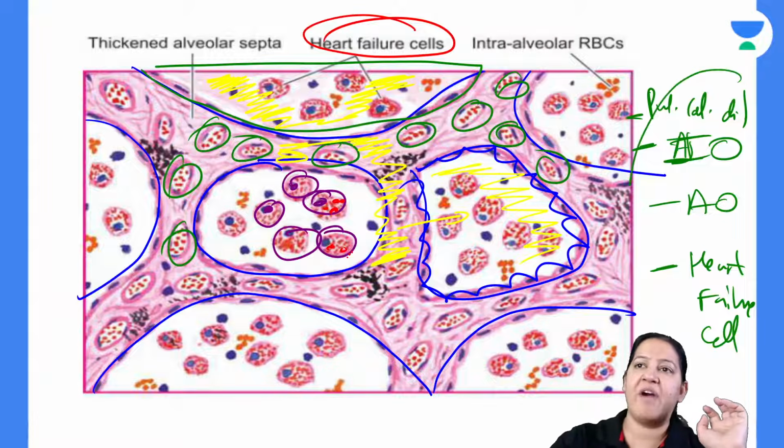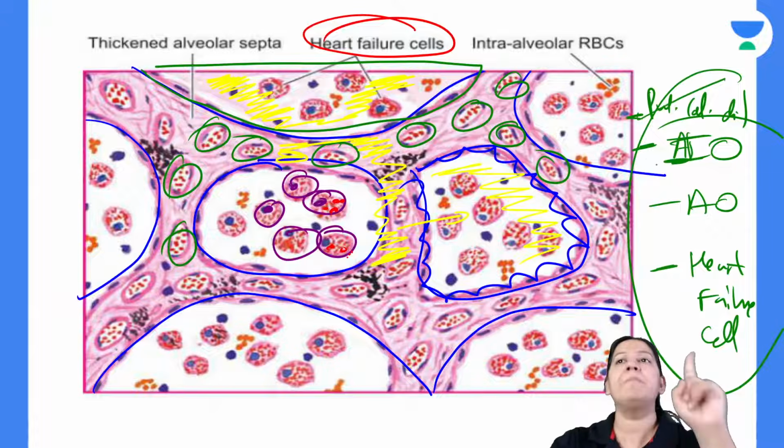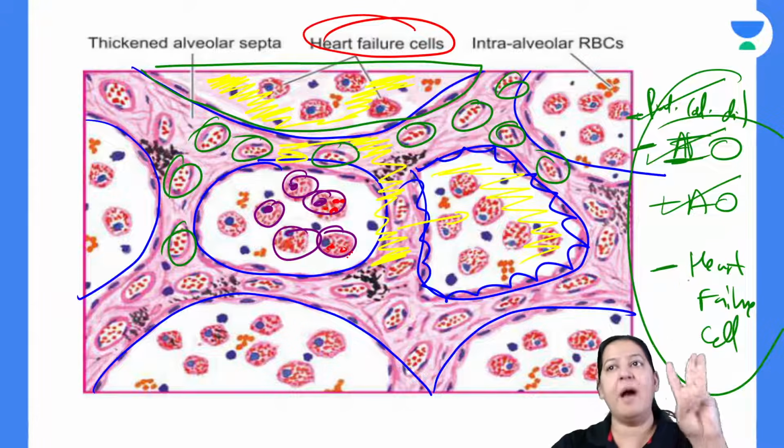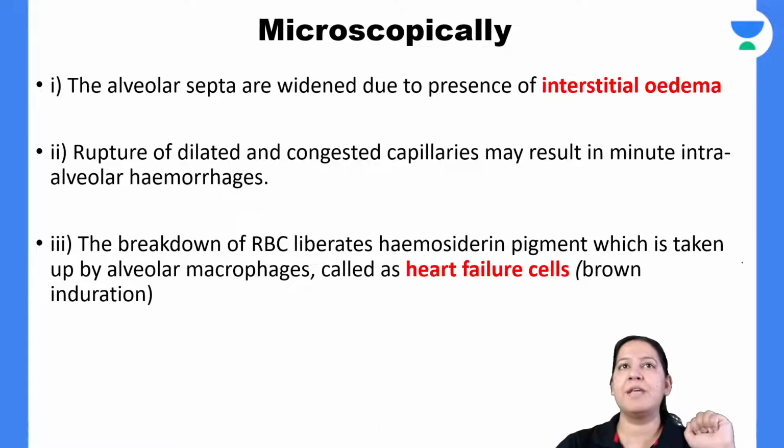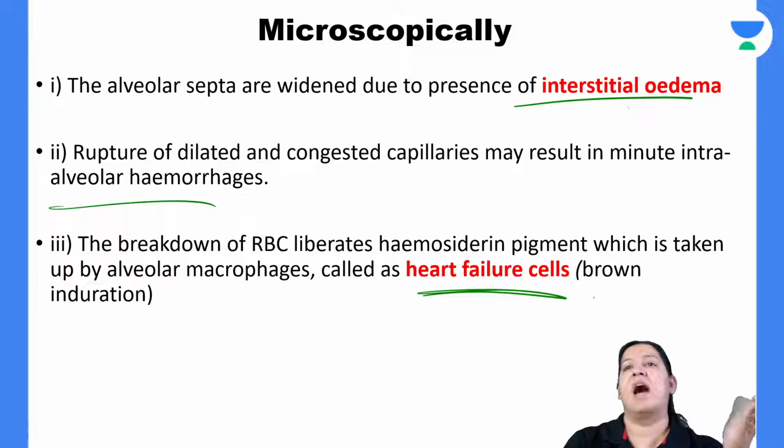So these are the 4 findings in CVC lung. Do you have any doubt in this? Pulmonary capillary dilatation, interstitial edema, alveolar edema, and heart failure cells. Everyone give me a thumbs up. So there is interstitial edema, after that alveolar edema, and then there are heart failure cells.